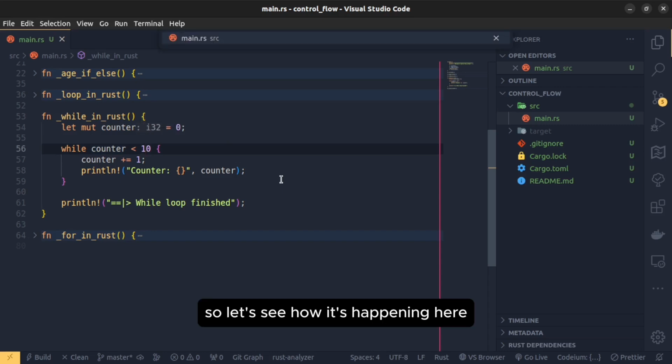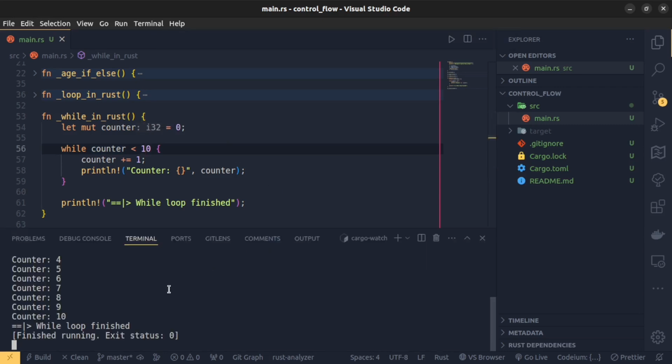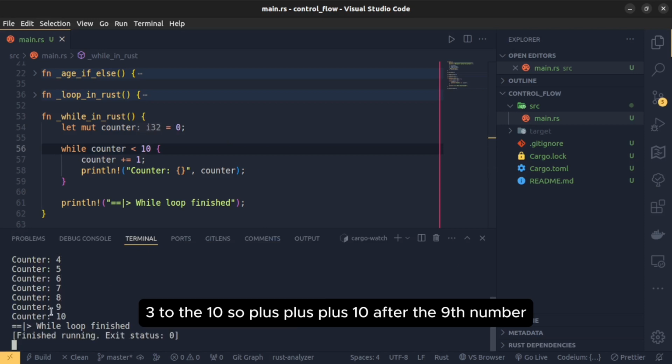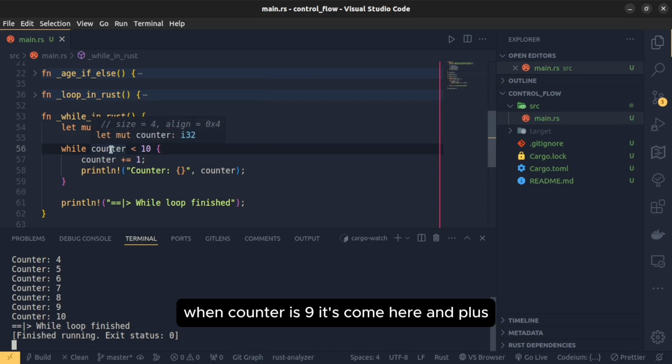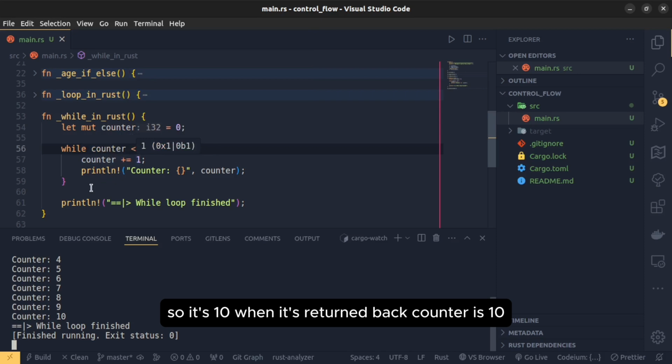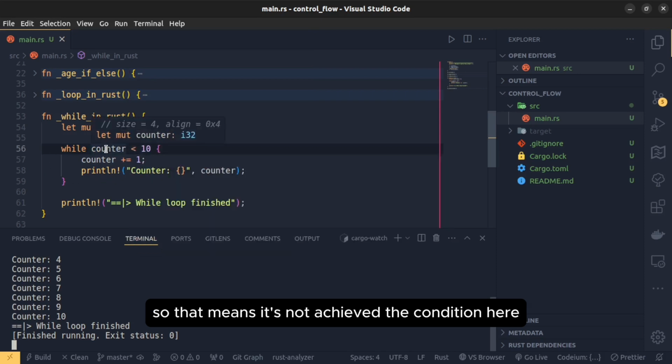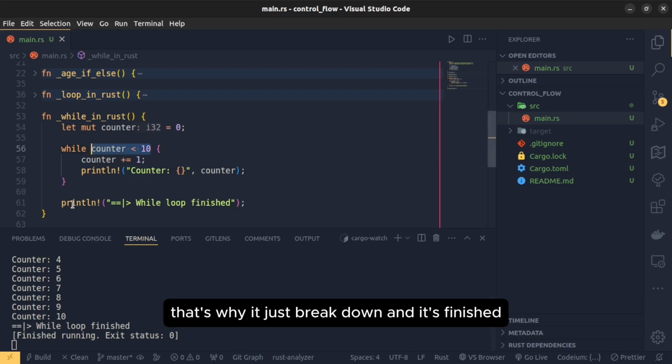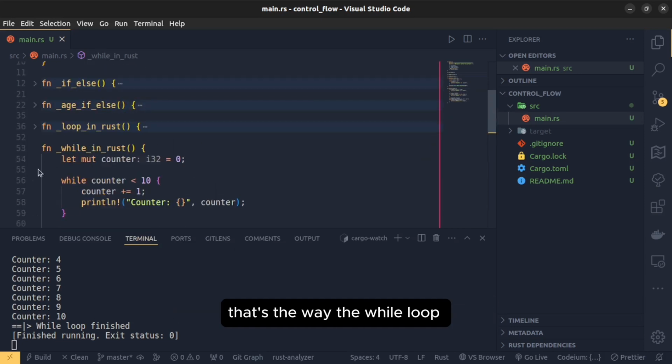So let's see how it's happening here. 1, 2, 3, up to 10. So plus plus plus, 10. When the counter is 9, it comes here and adds one, so it's 10. When it returns back, the counter is 10. That means it does not satisfy the condition here. That's why it just breaks down and it's finished. So that's the way the while loop works. Okay, that's the while loop.